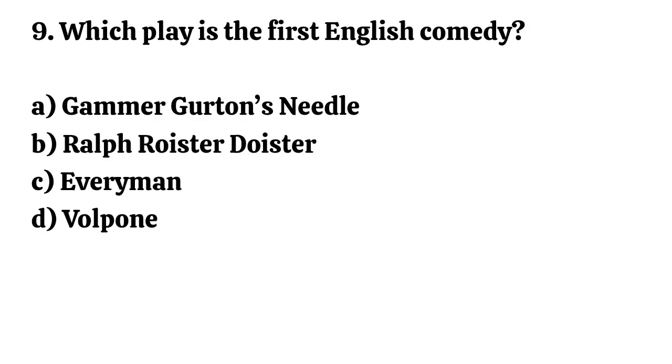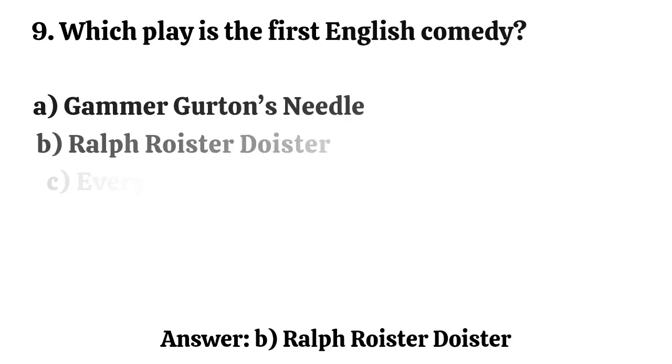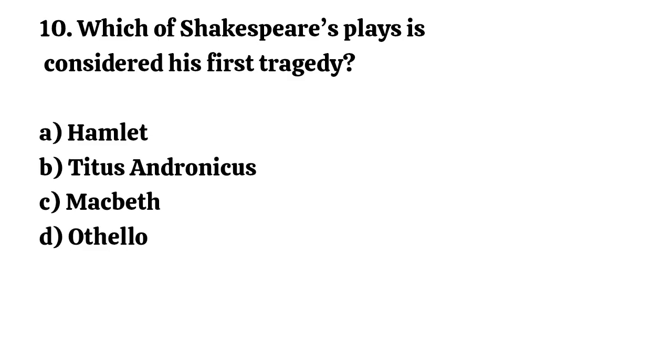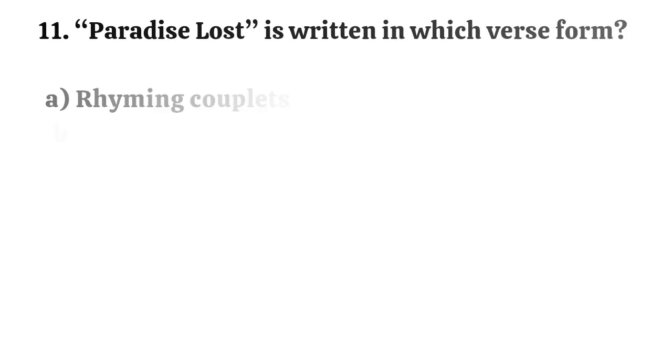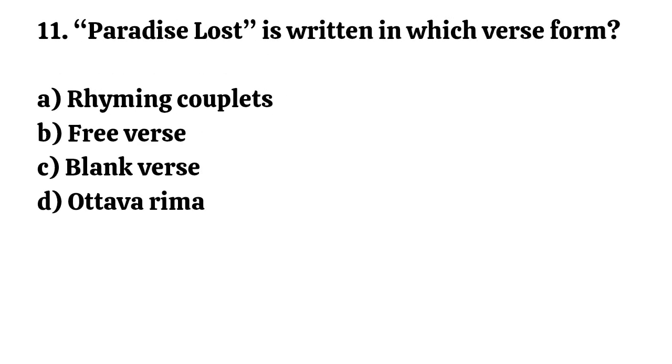Question number 9. Which play is the first English comedy? Correct option is B. Ralph Roister Doister. Question number 10. Which of Shakespeare's plays is considered his first tragedy? Correct option is B. Titus Andronicus. Question number 11. Paradise Lost is written in which verse form? Correct option is C. Blank verse.